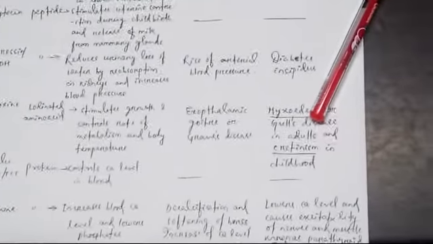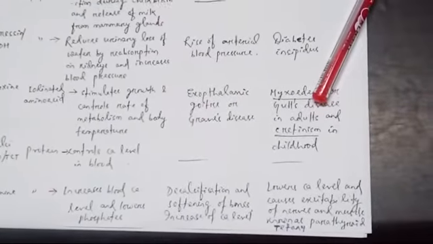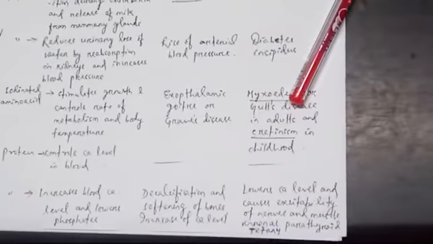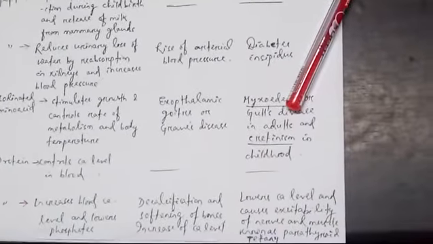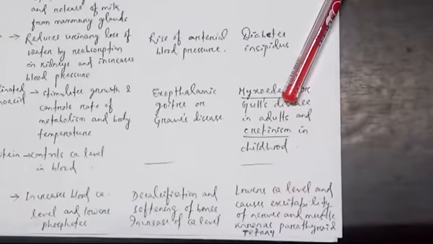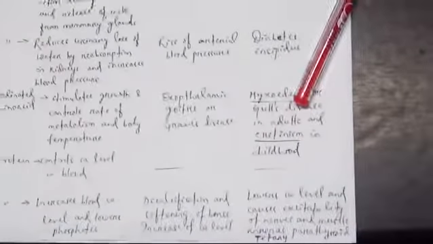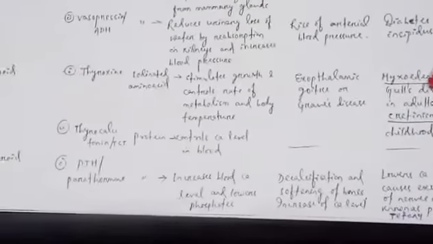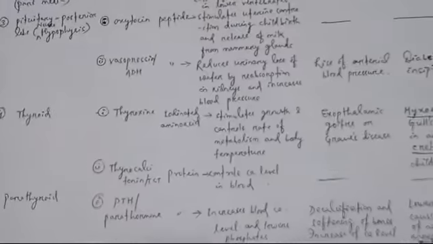If it is hypersecreted, then it causes decalcification and softening of the bones, increase of calcium level in the blood. And if it is hyposecreted, then it lowers calcium level and causes excitability of nerves and muscles, known as parathyroid tetany, a disease or disorder, parathyroid tetany. So this is all about the PTH released from parathyroid gland. Then come to the next one.